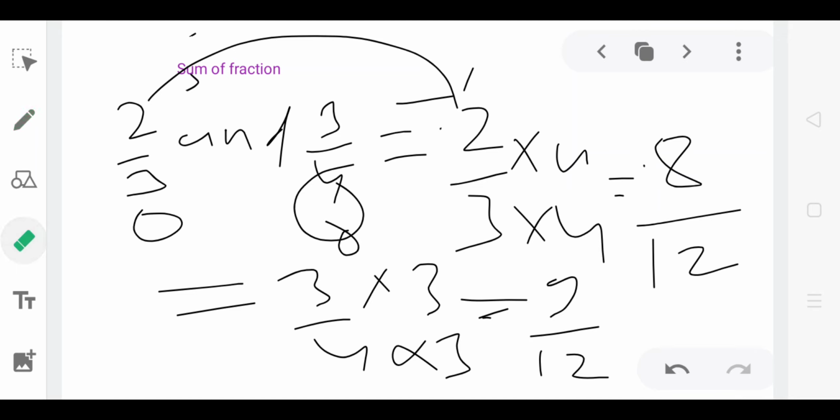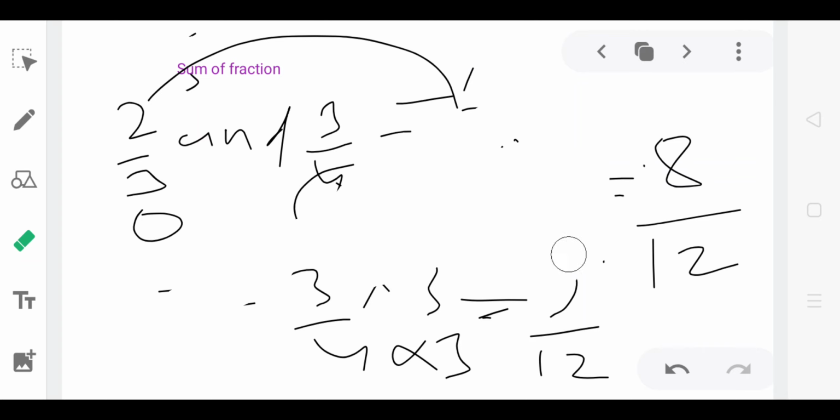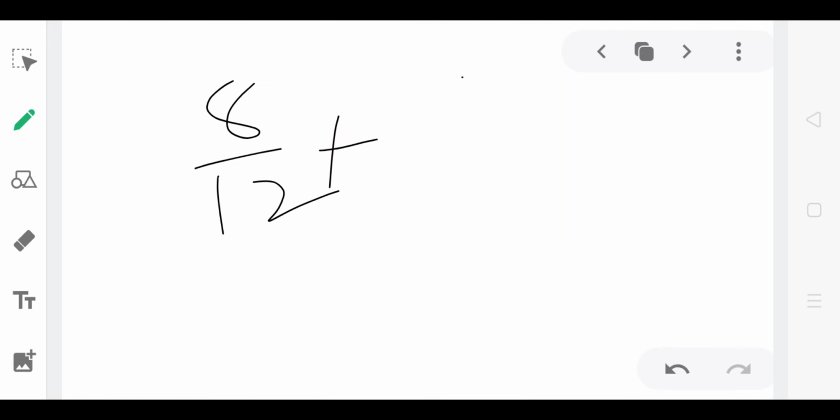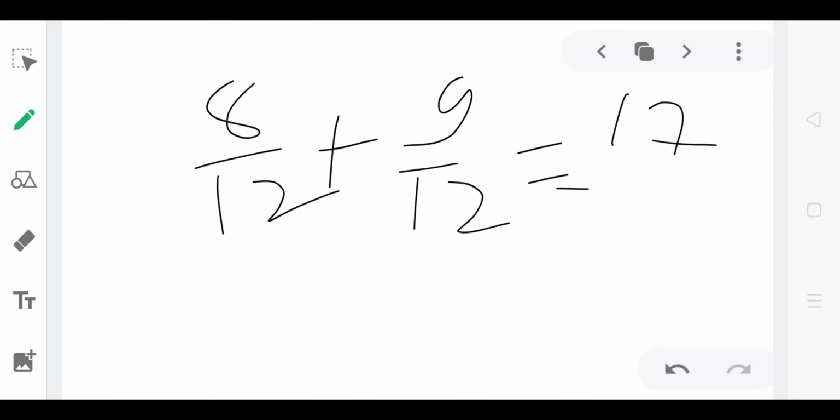Then you can solve this easily. You have 8 by 12 and the second one is 9 by 12. You easily solve this fraction: 8 plus 9 is 17, and 17 by 12. Okay, then this is the sum of both fractions.